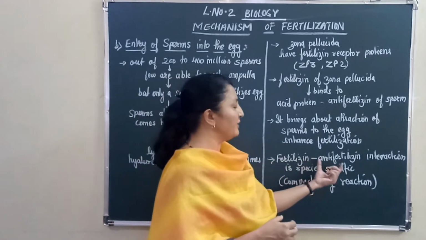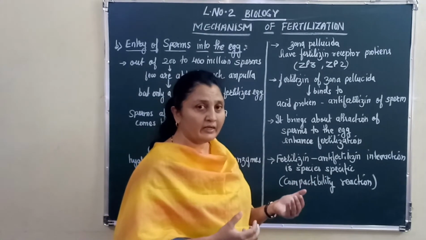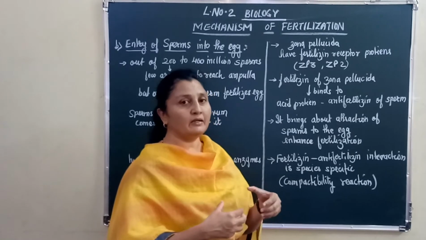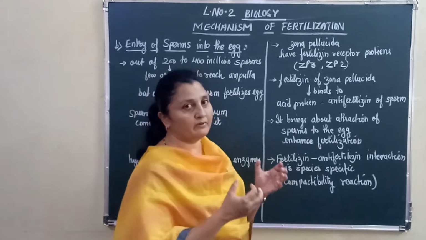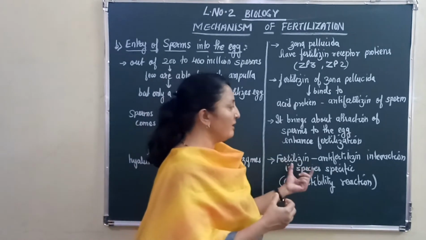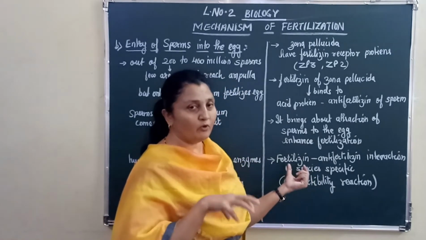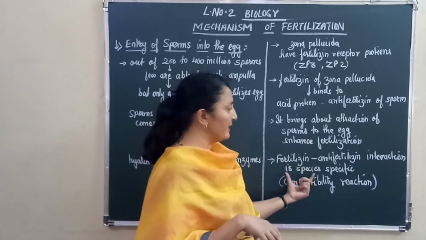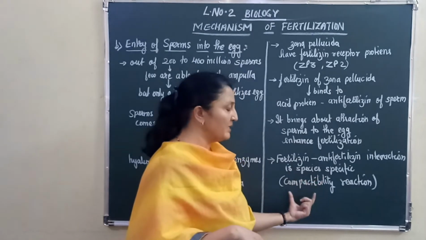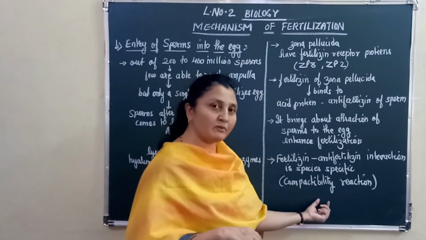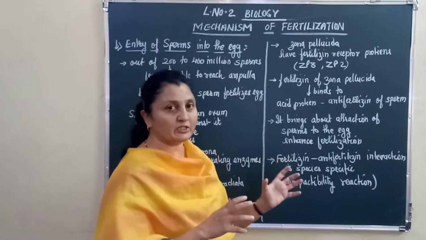So the fertilizin-antifertilizin interaction is species specific, right? Why do I say so? If I am a human, if I have fertilizin, I will require a human antifertilizin, right? Then only my egg is going to allow the sperm to penetrate into the ovum. So it is said that the interaction is species specific, meaning the egg of a monkey will require a sperm of a monkey, then only the interaction will take place.